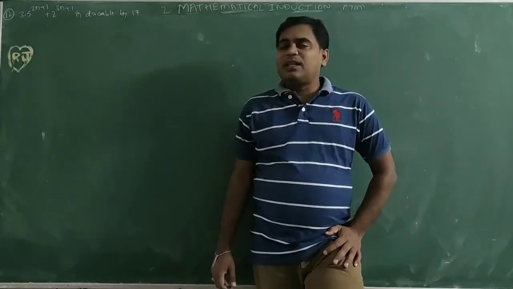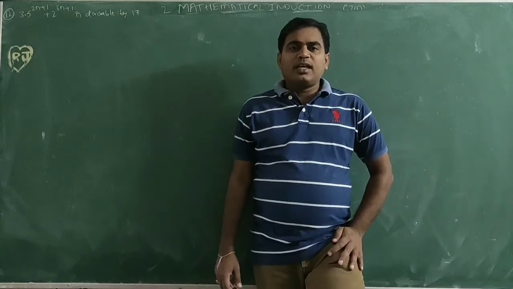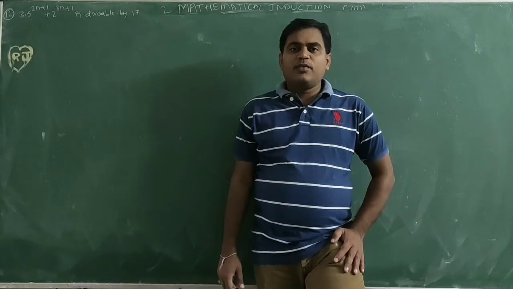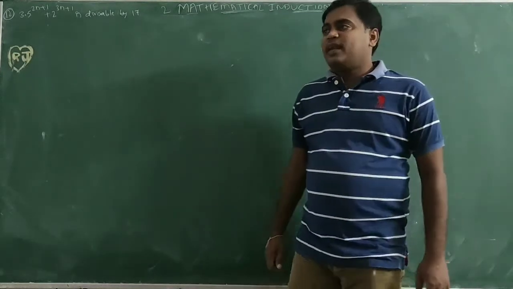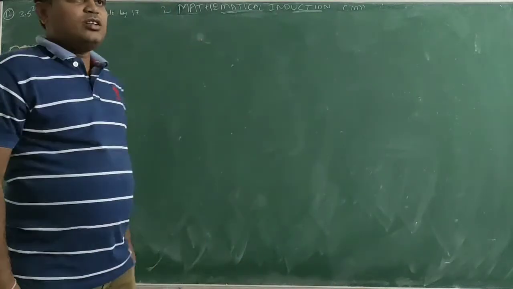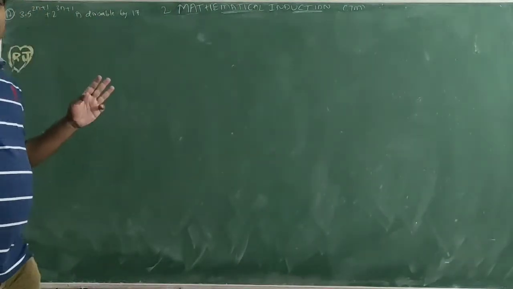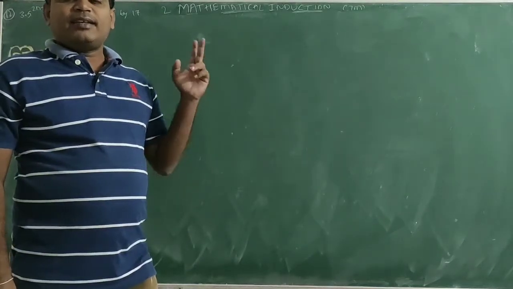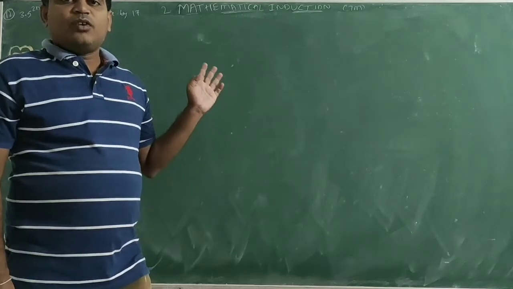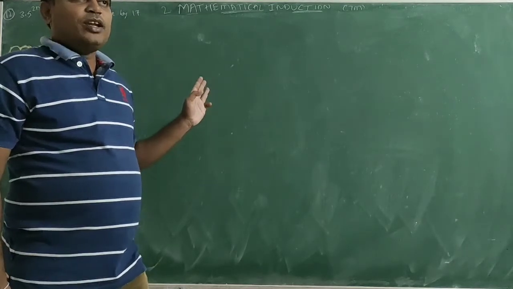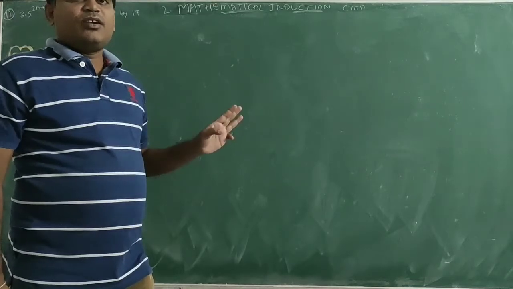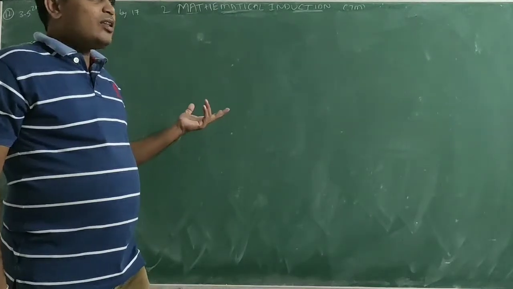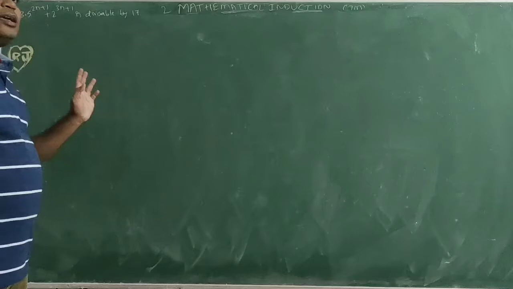So what is mathematical induction? We need to prove the given mathematical statement is true for all natural numbers. How many natural numbers? There exist infinitely many natural numbers. There are majorly 3 steps in induction. First, we need to prove it for n equal to 1. Second, assume that it is true for n equal to k. Third, prove it is true for n equal to k plus 1. If these 3 steps are satisfied, it is true for all natural numbers. Here it should be divisible by 17.